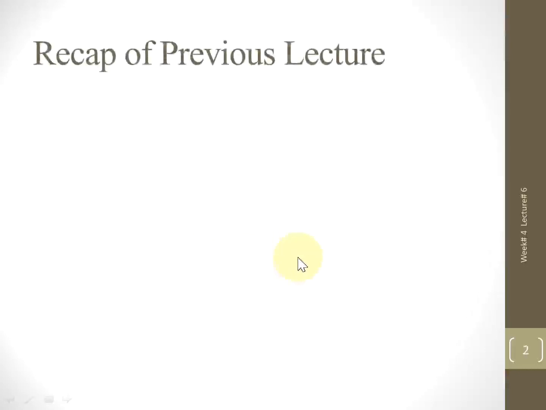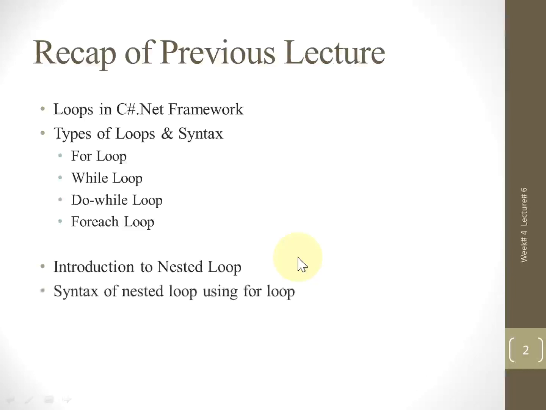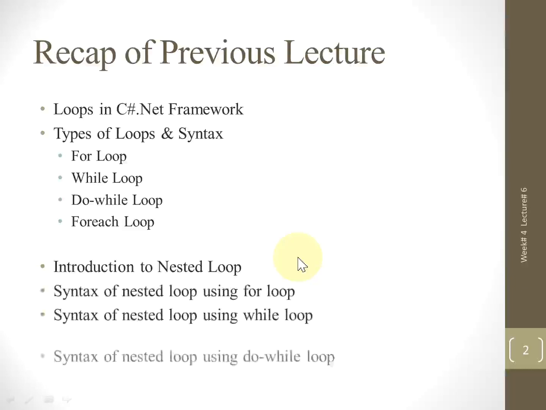In our previous lecture we learned a few topics, which include what loops are and how they are implemented in C#. We also learned the types of loops and the syntax for the for loop, while loop, do while loop, and at the end the foreach loop. We also learned the introduction to nested loops and their syntax using for loop, while loop, and do while loop.